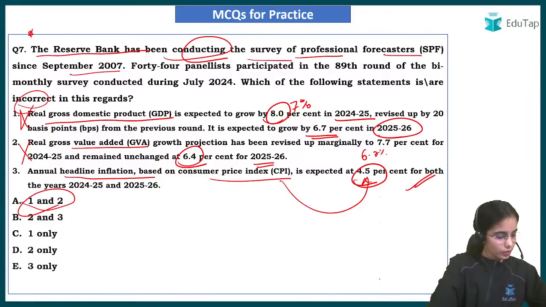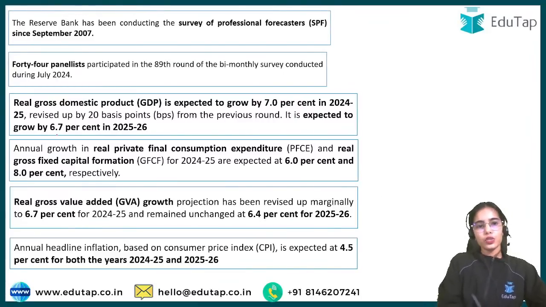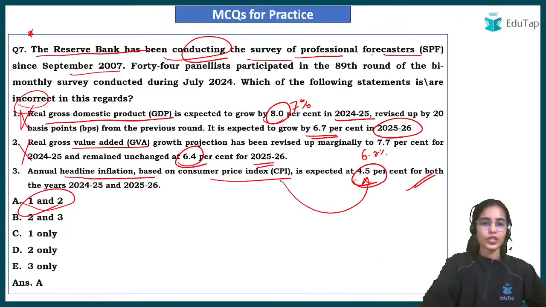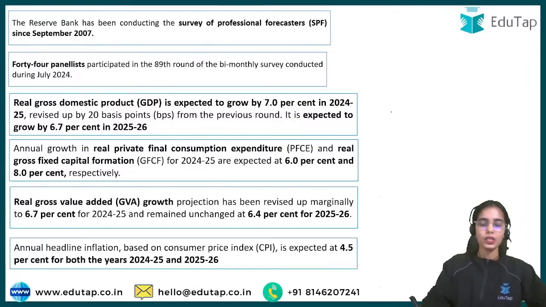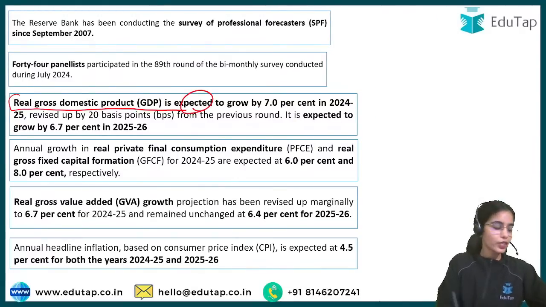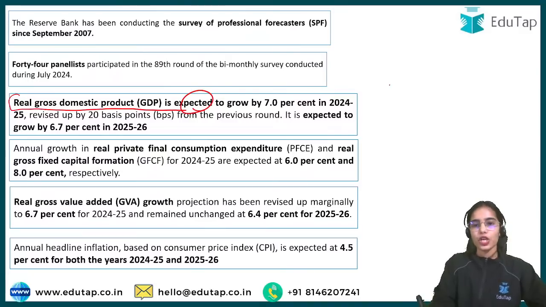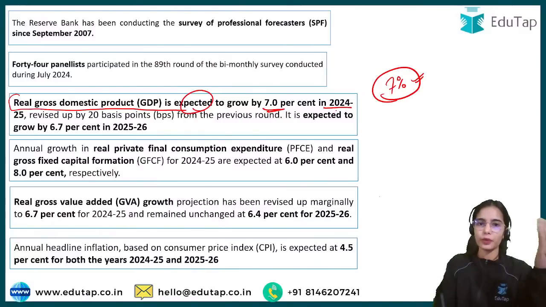I hope this is clear. Okay. So remember, you have to remember the data: last year a question came from the survey of professional forecasters. That question was directly about real GDP. This is expected to grow at what percentage? So real GDP is expected to grow as per the forecasters at 7% in 2024-25 and 6.7% in 2025-26.